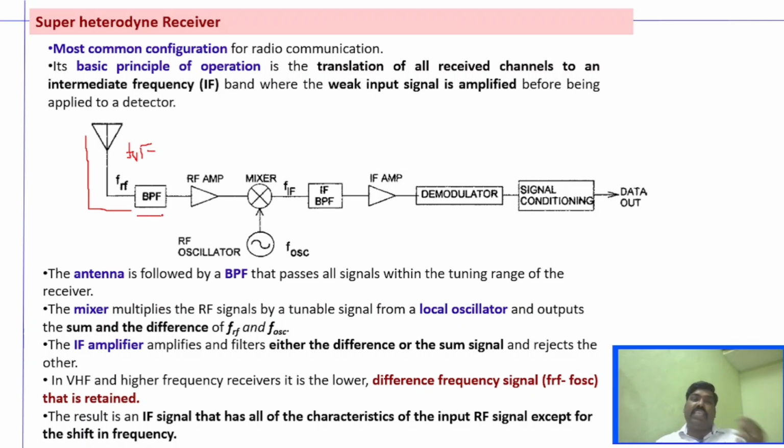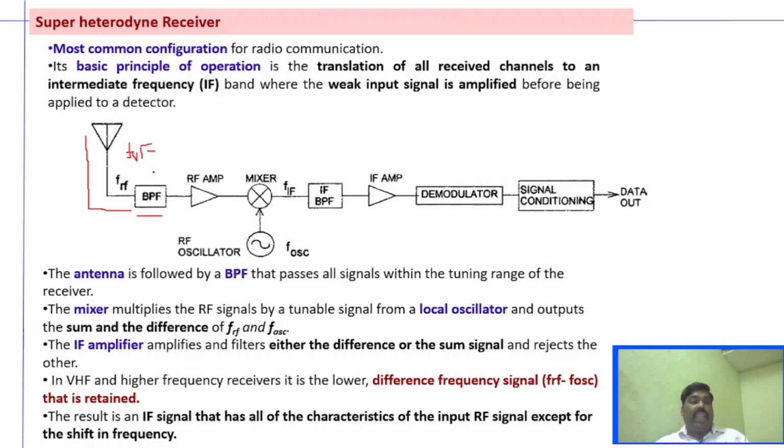That is, we already saw in the previous receiver, any particular signal which is received at the receiver will be tuned to a particular frequency. That is, it will be a tuning circuit or BPF. Here we will have BPF where it will remove the unwanted noise signal and it will be tuning the received signal to a particular frequency.